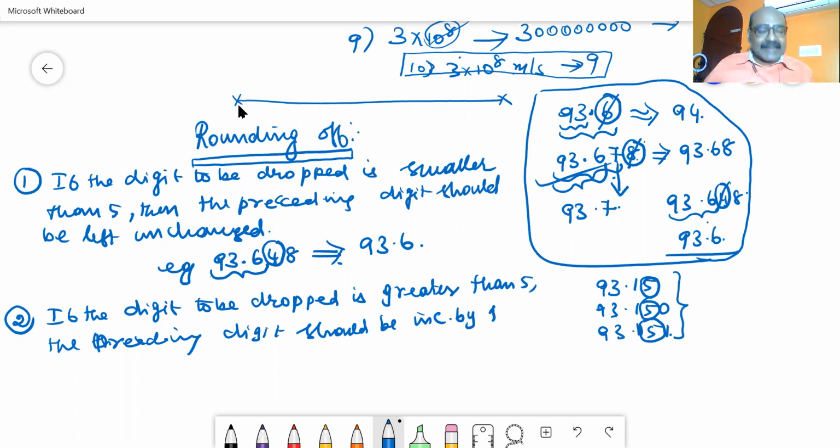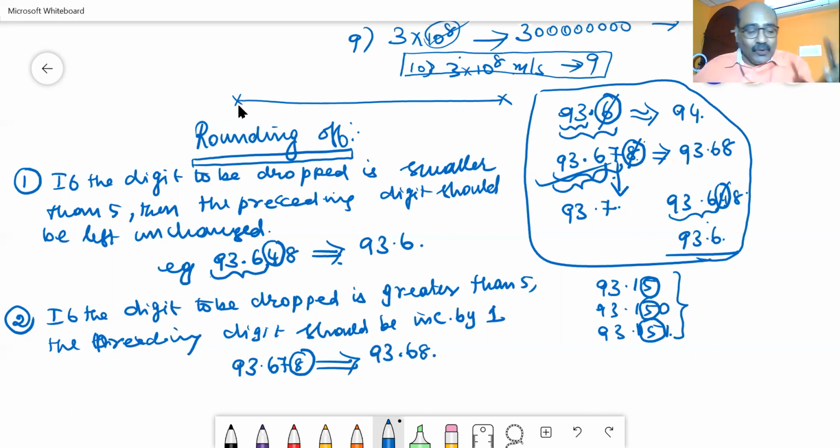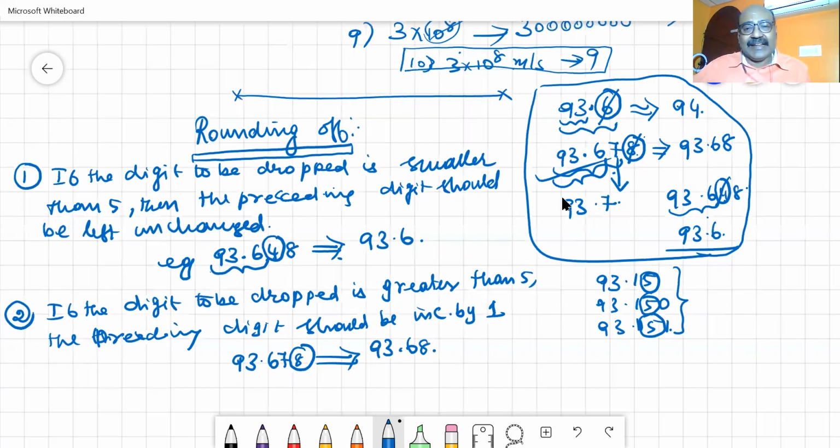Let us take the same example, 93.678. Say I am going to drop this 8. This dropping digit 8 is greater than 5. So the rounded off number is 93.68. These are the two known points. There won't be any difficulty in understanding these 2 points.